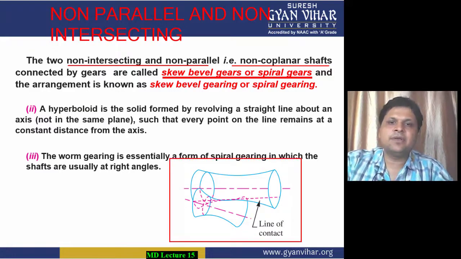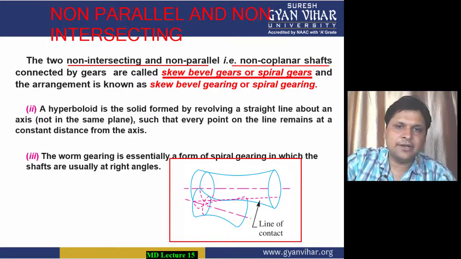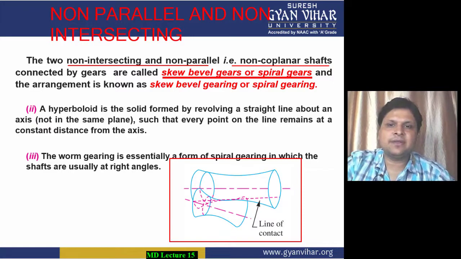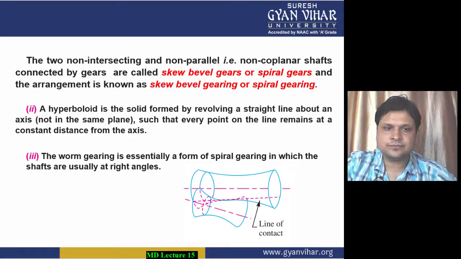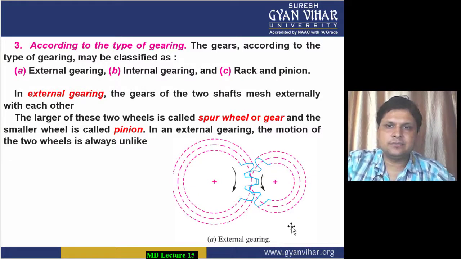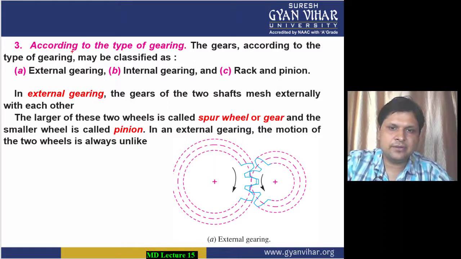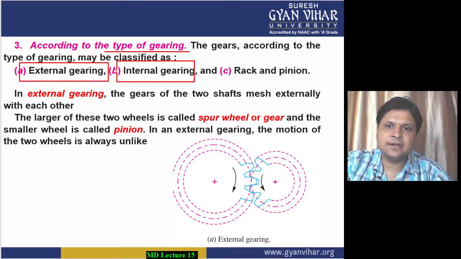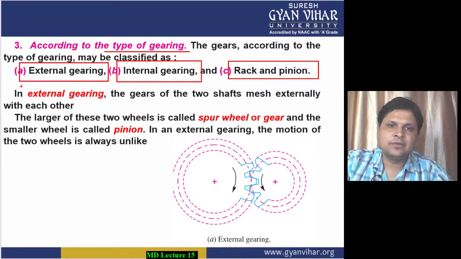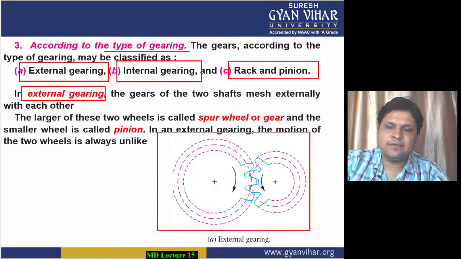The worm gear is basically a form of spiral gearing in which the shafts are usually at right angles. The worm gear, which I have explained earlier, can be considered as an example of spiral gear. Now based on the type of gearing, the shaft can be classified as external gearing, internal gearing, and rack and pinion gearing. So what is external gearing? The gears of the two shafts in the case of external gearing mesh externally with each other, like the case which we were discussing till now.